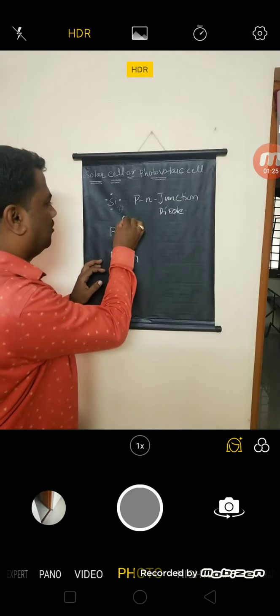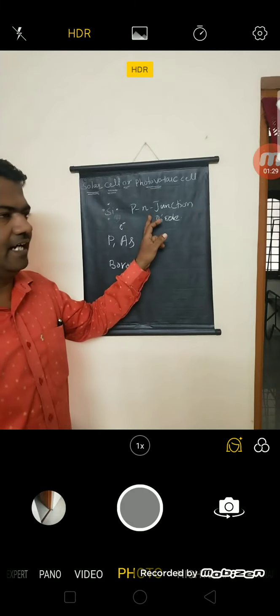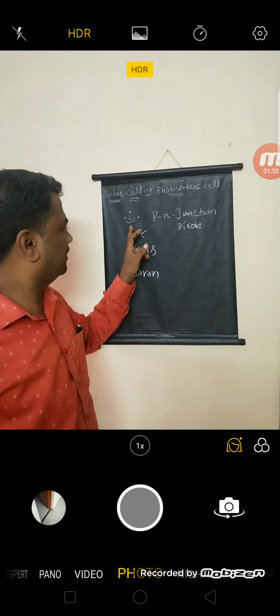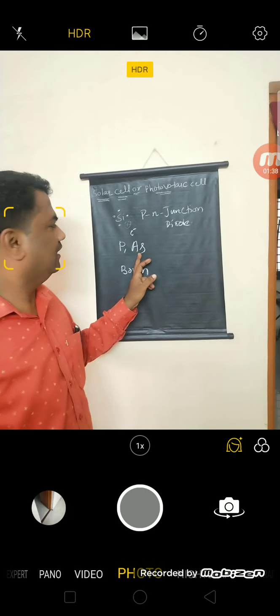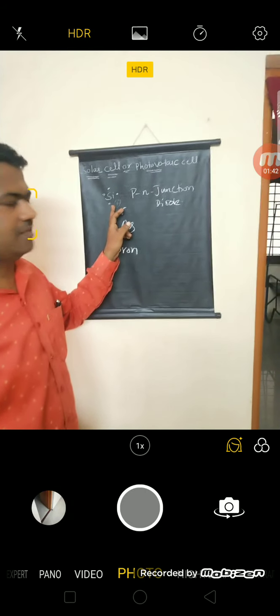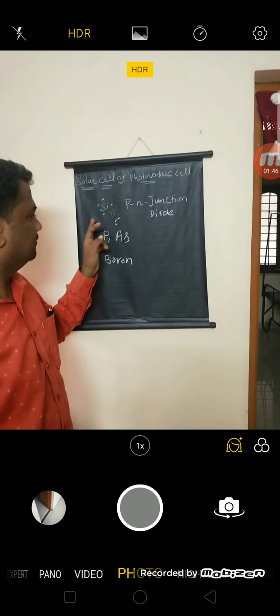That electron acts as a charge carrier, and then we get the N-type semiconductor. The electrons are the majority charge carriers in an N-type semiconductor.